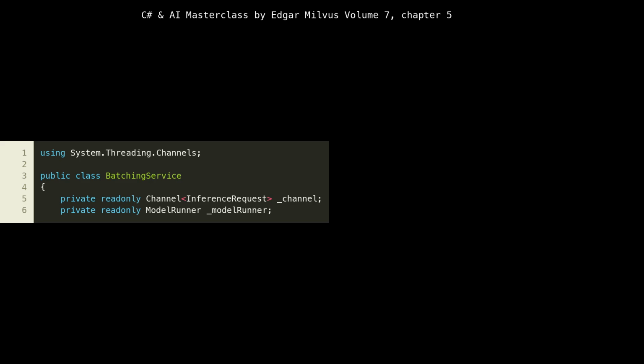We begin by importing the System.Threading.Channels namespace. This is crucial because it provides the channel primitive, which we'll use as a robust, thread-safe, asynchronous queue for managing incoming inference requests. The batching service class itself is declared, serving as the central orchestrator for collecting and processing these requests in batches. Notice how this class encapsulates the core logic for batching, making it a self-contained component, a common practice in microservices architecture for clear separation of concerns.